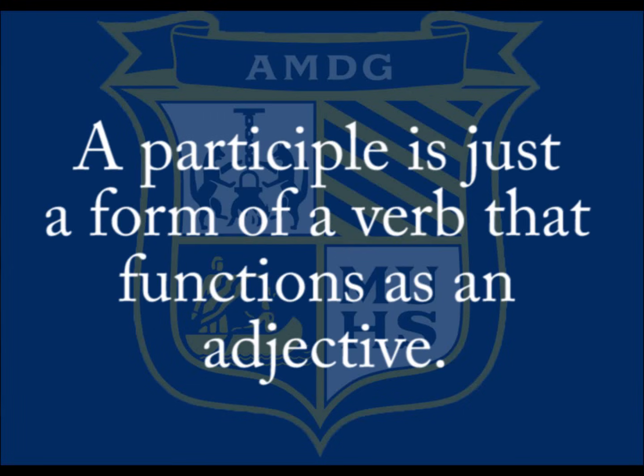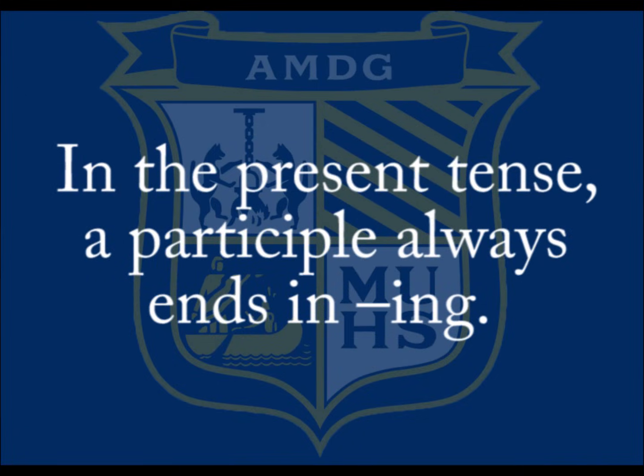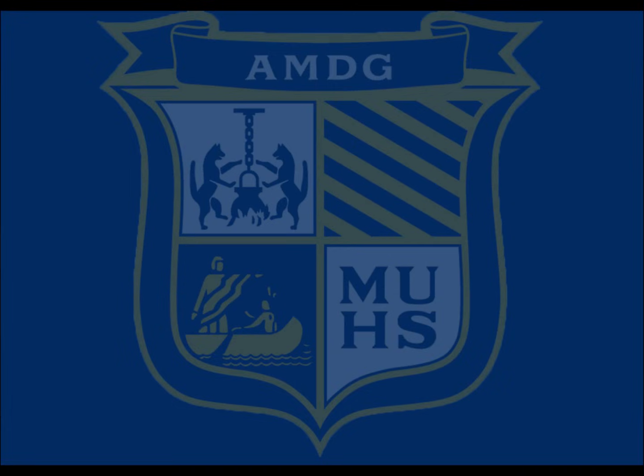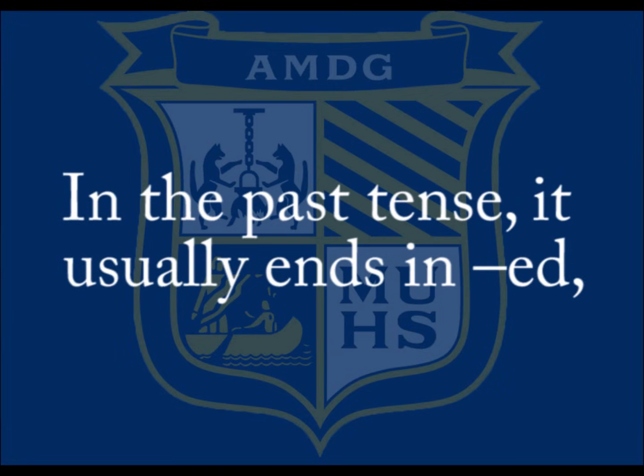Participle is one of those words that might make you run and hide. No need to do that. A participle is just a form of a verb that functions as an adjective. It has a fairly regular form as well. In the present tense, a participle always ends in ing. In the past tense, it almost always ends in ed, although there are a few irregular endings.